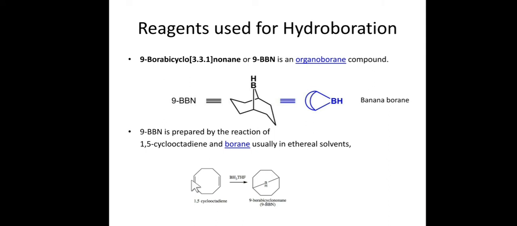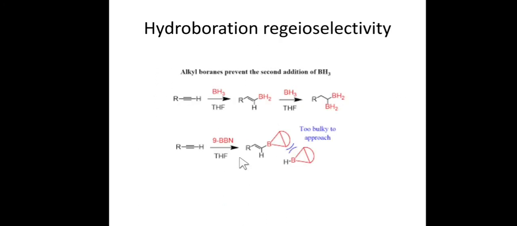First it will add over here, and then this BH2 will attack over here, and we finally get the BH over here. This molecule we will use for the further monohydroboration. As we already discussed, it helps with regioselectivity, it will add only once, and we will not get multiple addition.